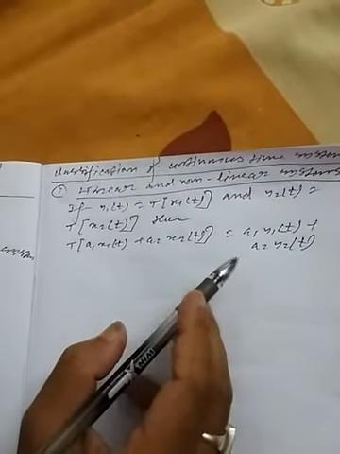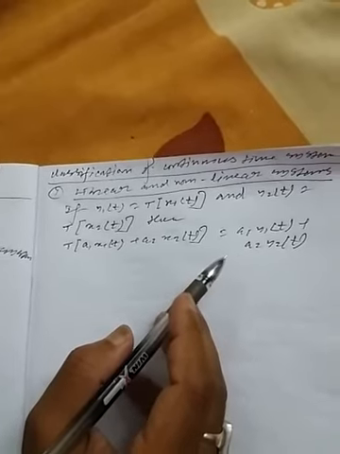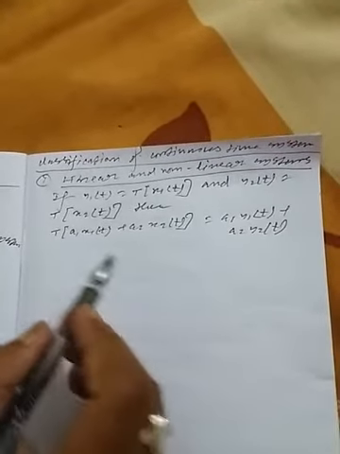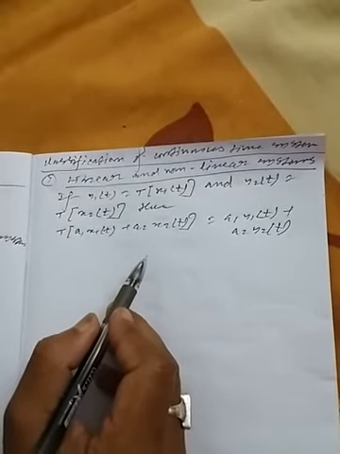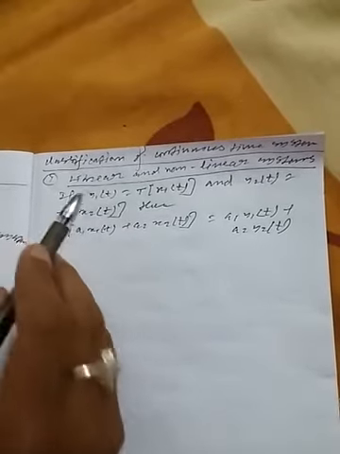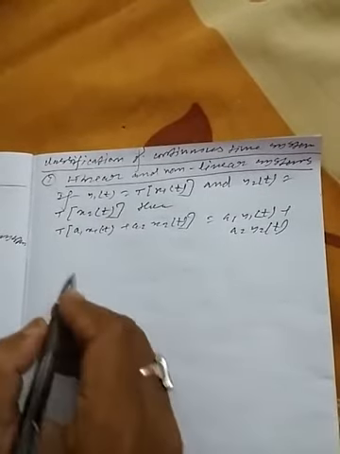This is the principle of superposition and also the additivity property, right? So if a system satisfies this condition, then the system is said to be a linear system, otherwise it is said to be a non-linear system.